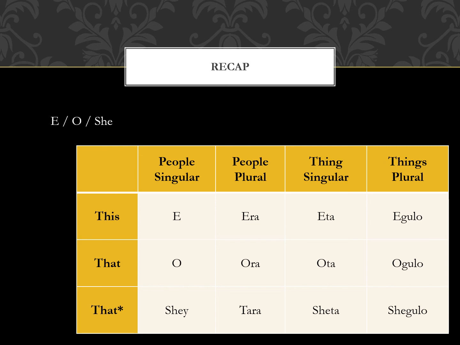For pointers, this, that, and that thing not present here, all Bengali pointer words follow a very similar construct. All of them start with A, O and she. Now if you can see in the table, the only word which does not fall into this rule is the plural for the people, which is Tara.